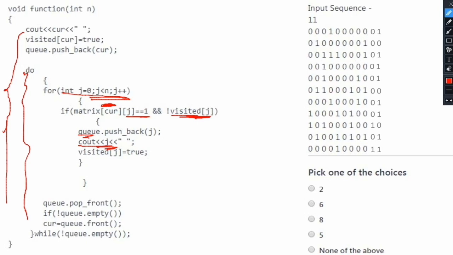Once you understand this, you can quickly analyze that initially the current value is 0. So what are the columns in the 0th row which have value 1?